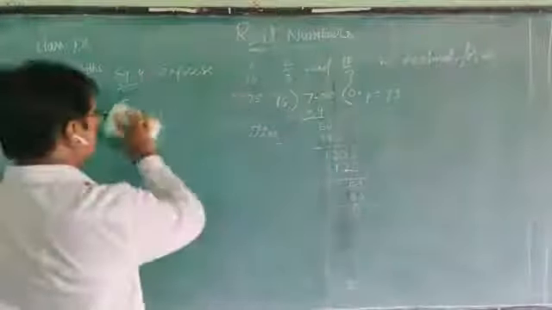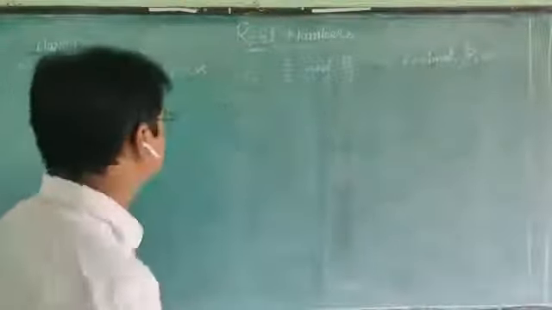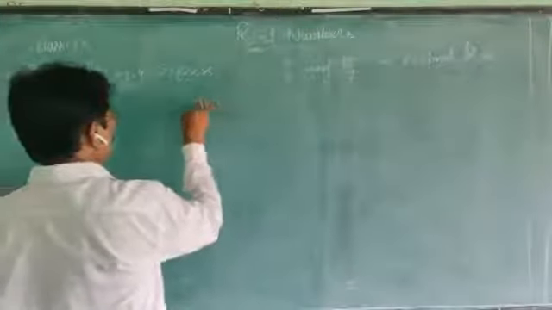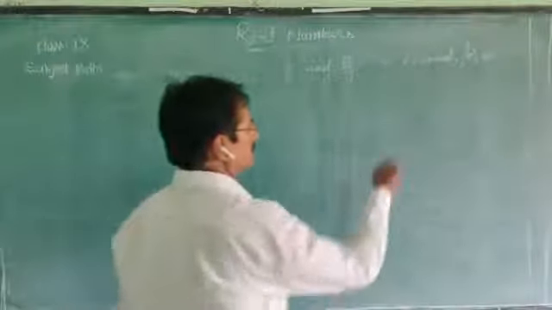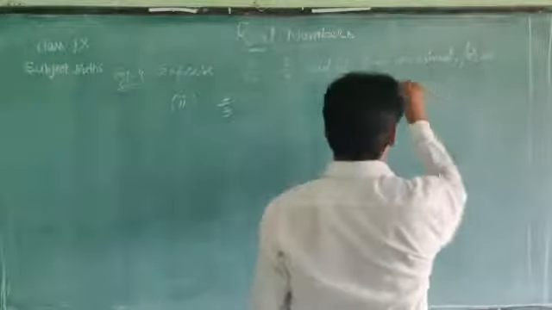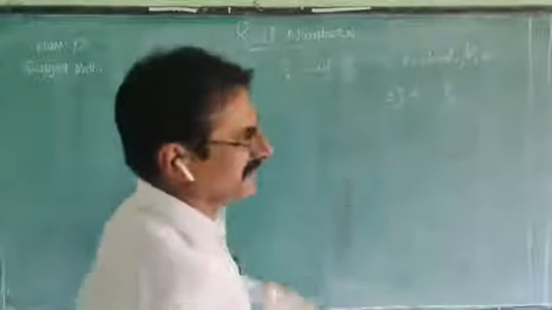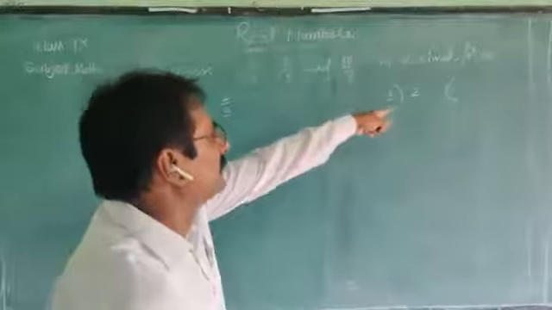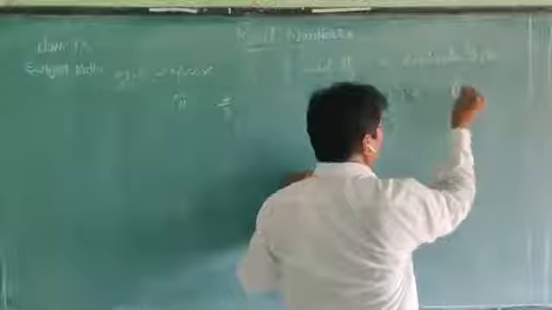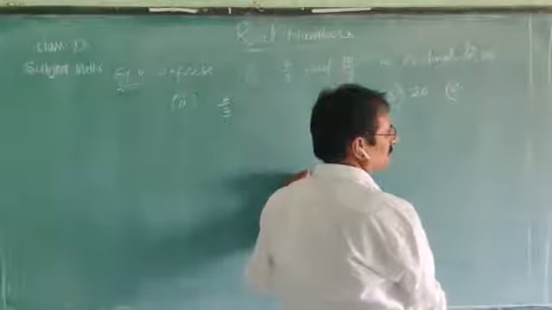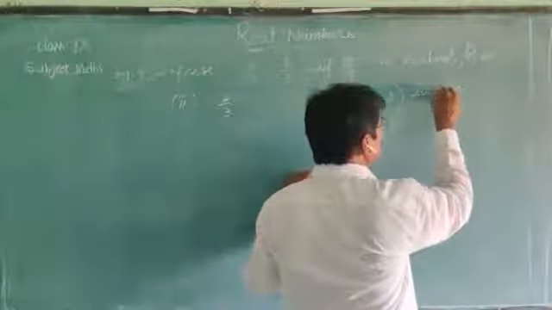Next, the second example in this sum. What is the second one? 2 by 3. Select 2 as a dividend and take 3 as a divisor. Now divide. Both are single digit numbers, but 3 is more than 2, or 2 is less than 3. Just put the point in the quotient part and write the 0. That means we can put the point and take so many zeros like this.